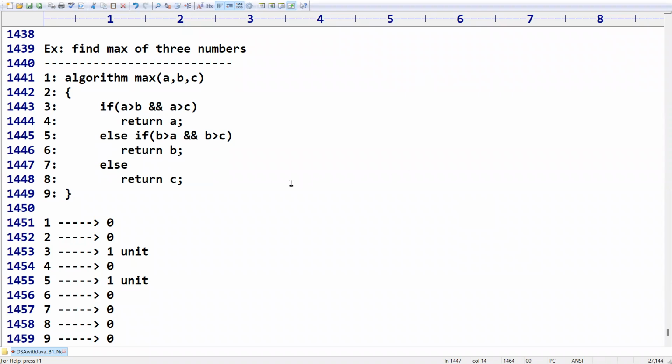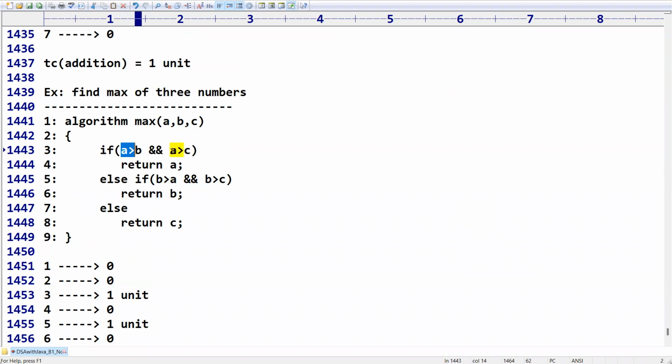Some students are still asking, sir, is it two conditions or one condition? I told you already, we have the AND operator. By using this, it makes it one condition. It will evaluate one by one. It will first evaluate A greater than B. Why are you people thinking like that?